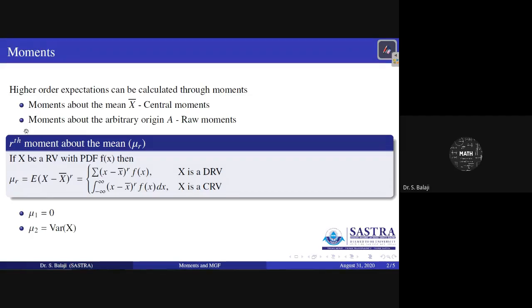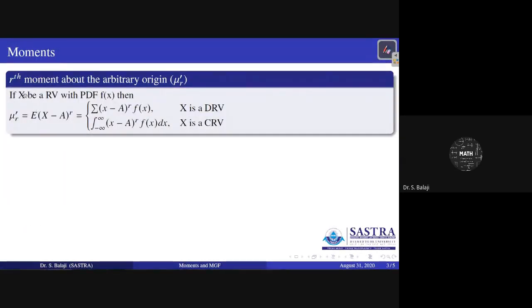Similarly, another classification is moments about the arbitrary origin A. They are generally called raw moments. What will be the definition of moments about the arbitrary origin? The same definition can be used here. For the rth moment about the arbitrary origin A, any origin A, the moment is denoted by mu dash r. Instead of the mean, we consider a general arbitrary origin A.